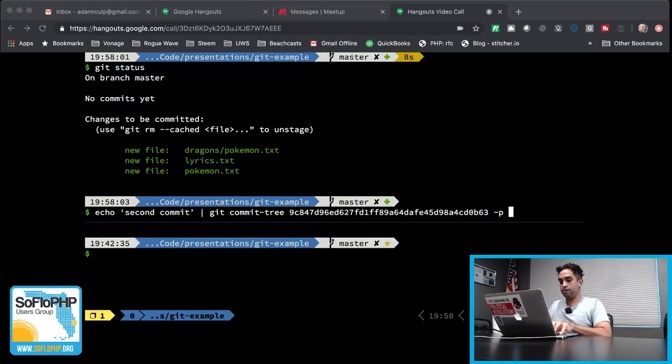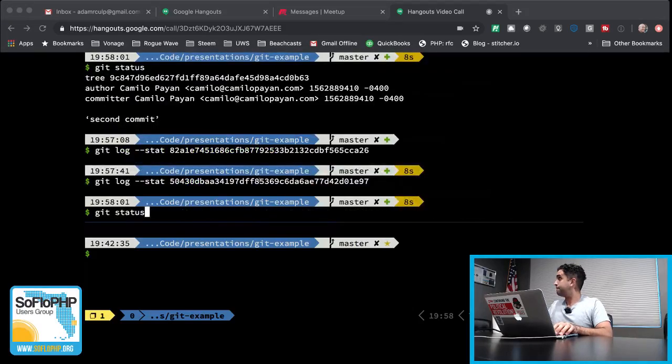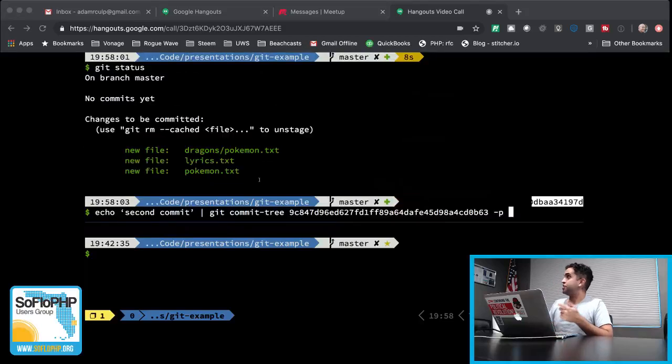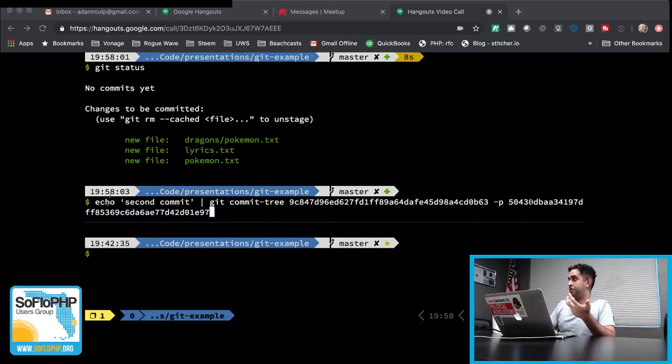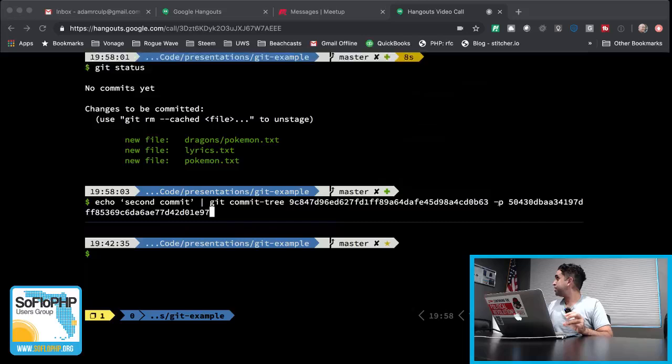So here we're going to give it the message second commit. We're going to run commit tree, our plumbing command again, with the tree with everything in it, including ditto and sudo wudo. But the addition here is adding -p for parent or previous, depending on what you want, with the hash of the first commit.